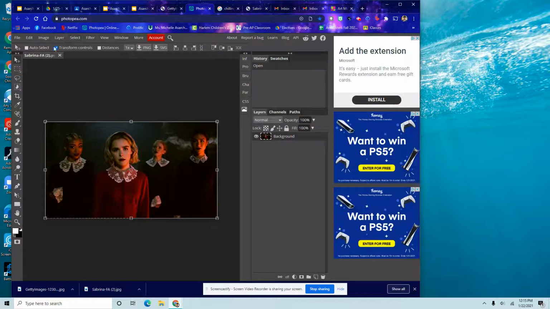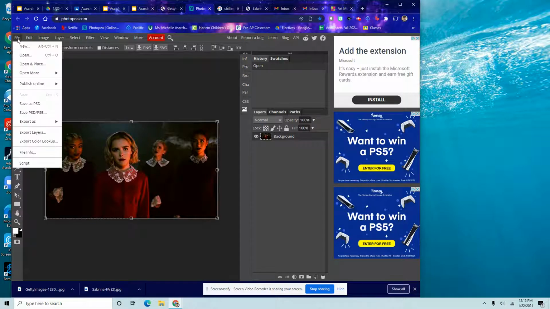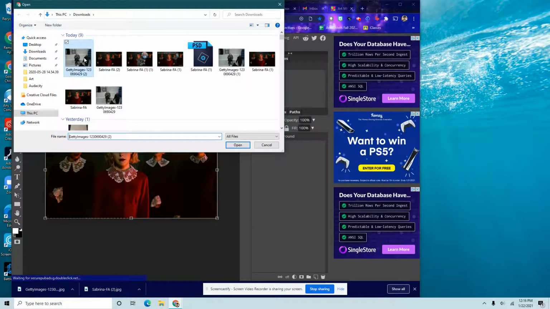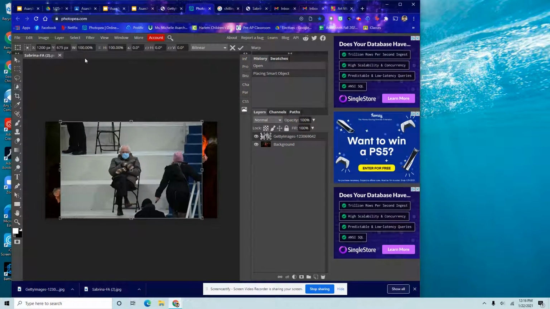And I'm going to go into Photopea now. When I click File, the first 3 options you guys know we use a lot. So File New would make a brand new blank page. I don't want that. If I click File Open, it's going to open it in a new page. I don't want that either. So what I'm going to click is Open and Place. That basically lets me insert the picture into my new picture.